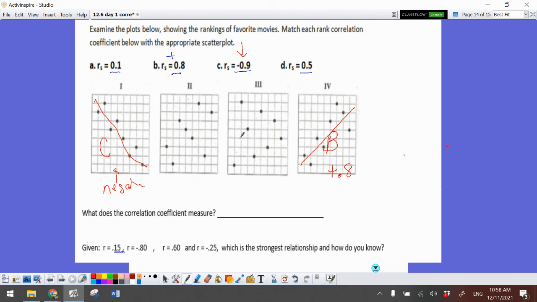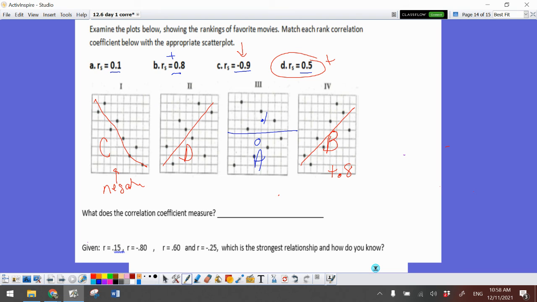Now let's look at these two. Which one of those is the 0.5 and which one is the 0.1? Well, 0.5, that means there is still a positive relationship. I can see that if I was to draw a line of best fit, it would still go up. So this one is going to be the D. This one, if I draw a line of best fit, it kind of is approaching 0. There's no real place where there's a direct pattern here. So this one is going to have the correlation coefficient of 0.1. It's approaching 0. It's very random.